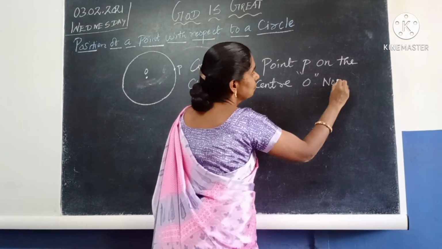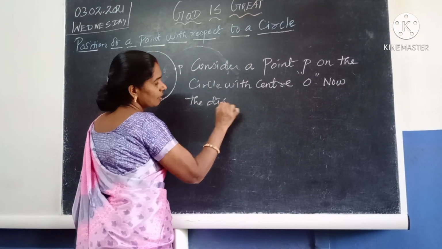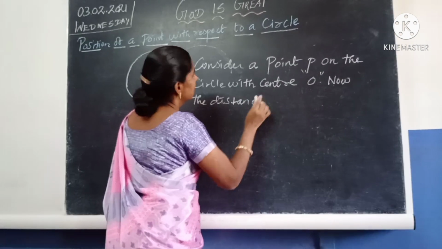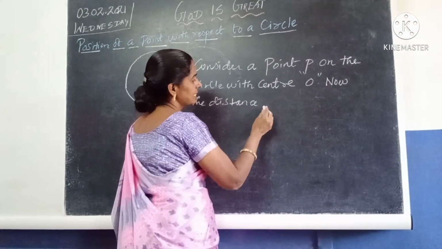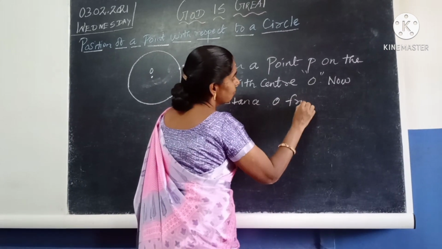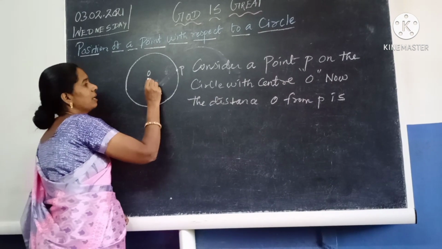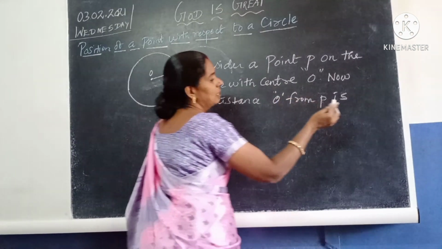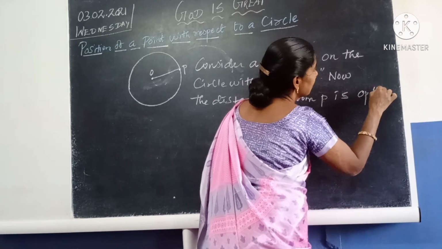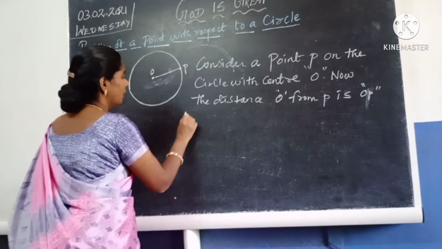Now the distance from O to P is OP, that is the radius. So the distance from O to P is OP.